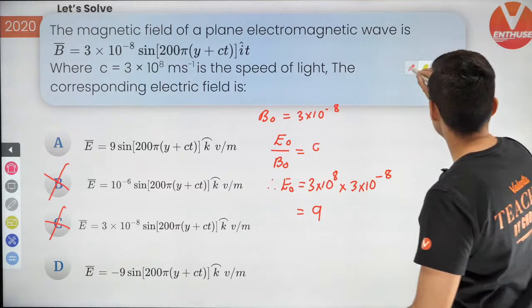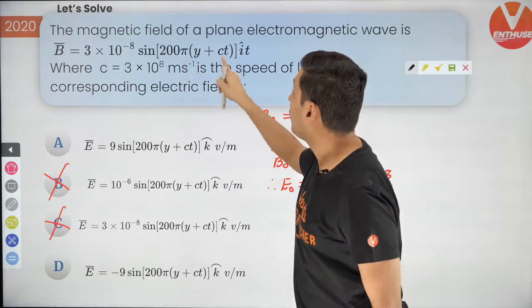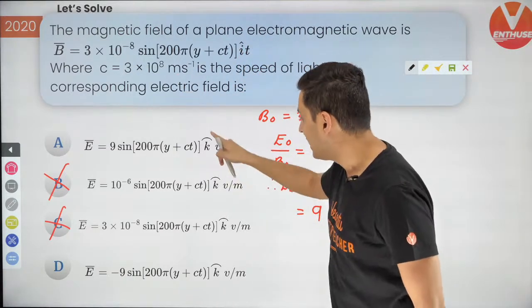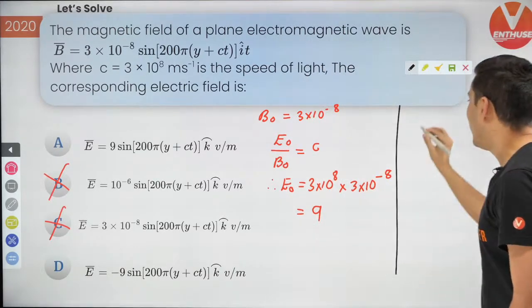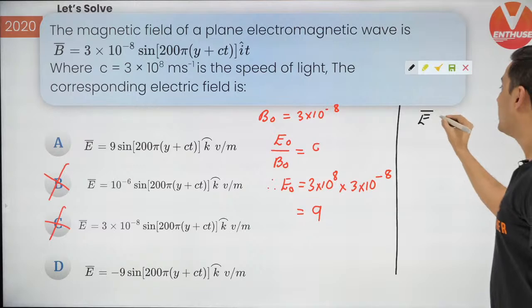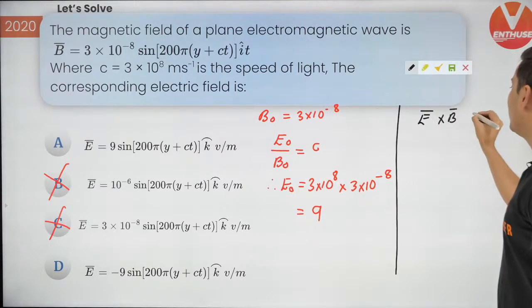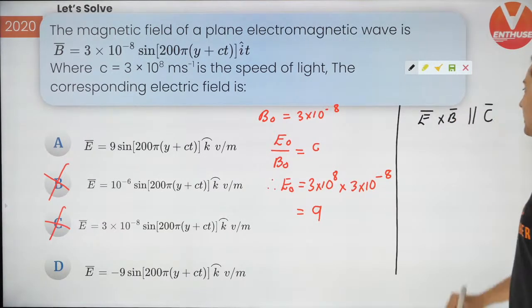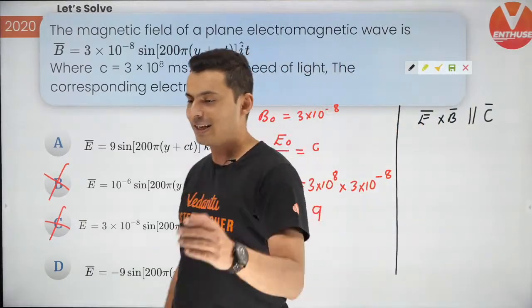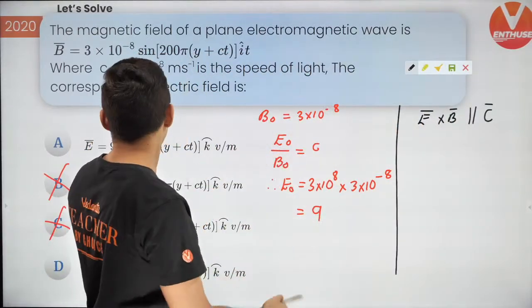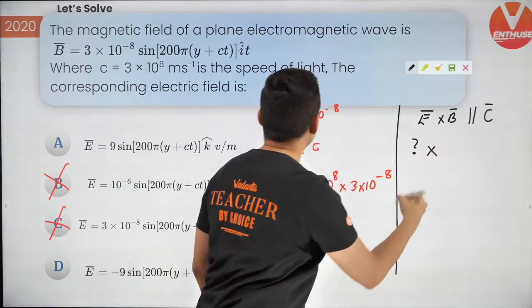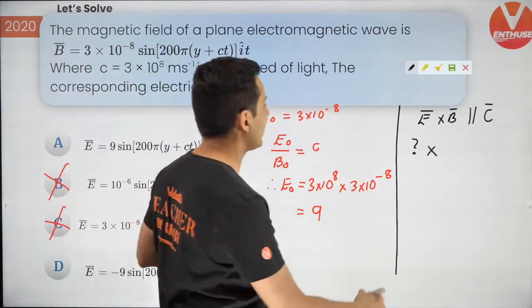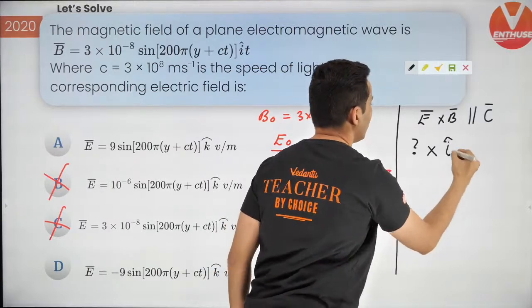Okay, one second, I'll use this color here. Now the only thing is this I cap, K cap and all that. We need to get rid of that. So again, go back to electric field cross magnetic field is parallel to speed of light. Electric field cross magnetic field is the speed of light. So guys, electric field, I don't know. That's the big question mark. Cross magnetic field, it's in I cap direction.